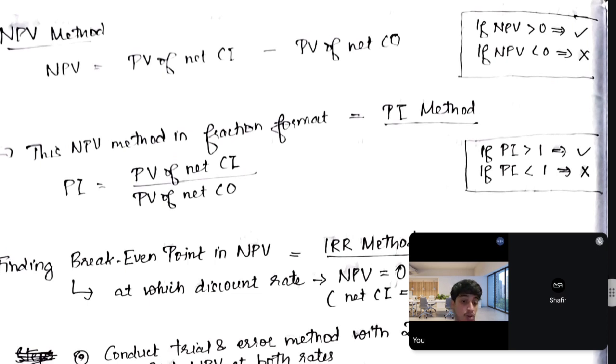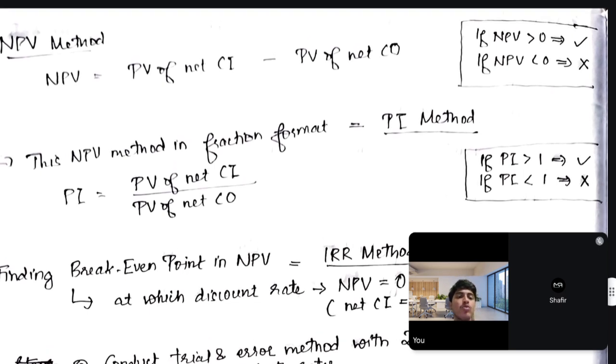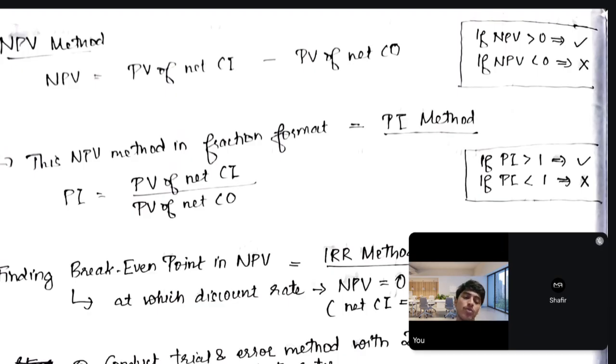The number would be more than zero. It will be a positive number. So if NPV is greater than zero, we accept it. Like if it's a profit, we go on with it. We put a thumbs up sign.